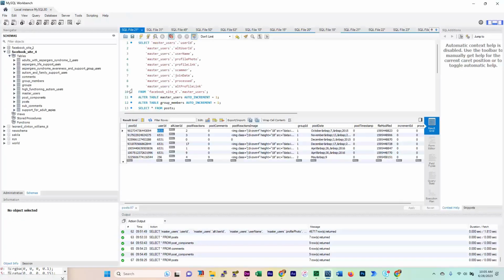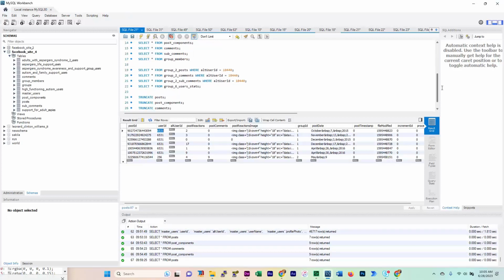Okay, and I don't know what's going on there. But it just loaded all of a sudden. This is designed to catch the duplicate post, so we don't have a duplicate post ID anywhere.